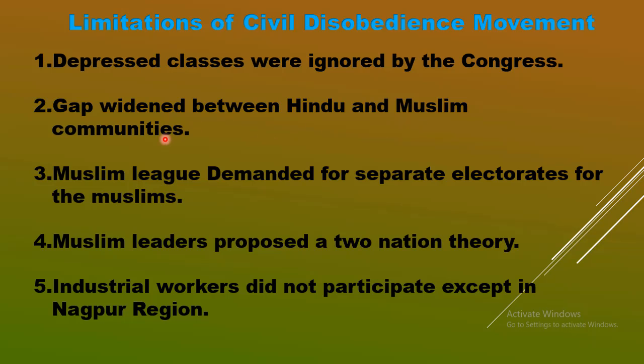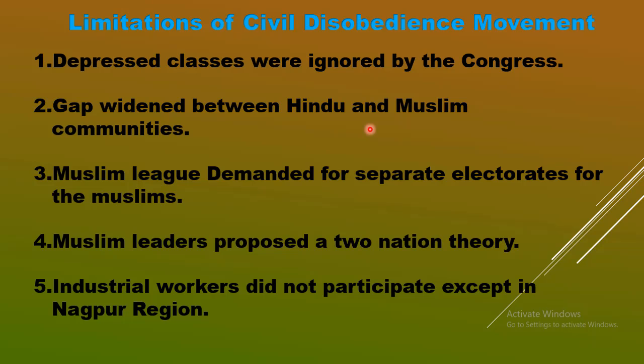They did not want to participate actively in Congress because the Congress was very close to Hindu Mahasabha. That's why the gap widened again between Hindu and Muslim communities.